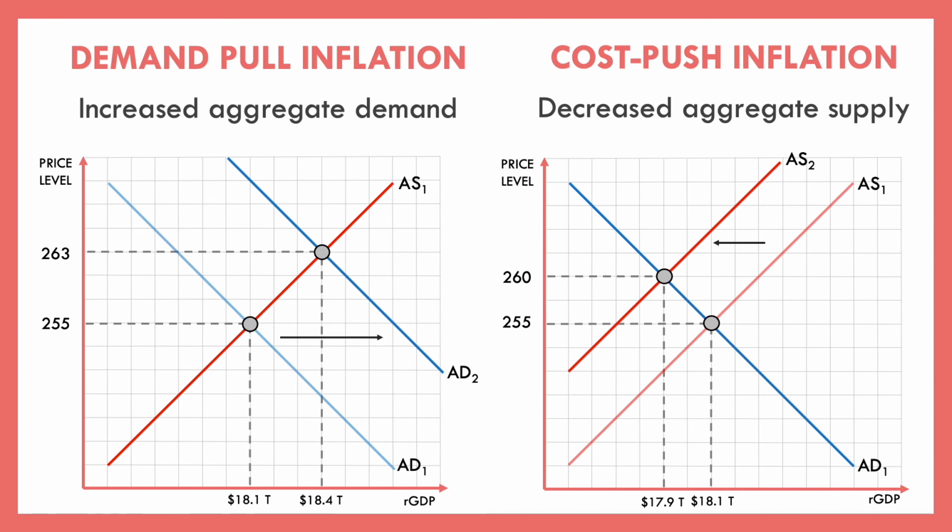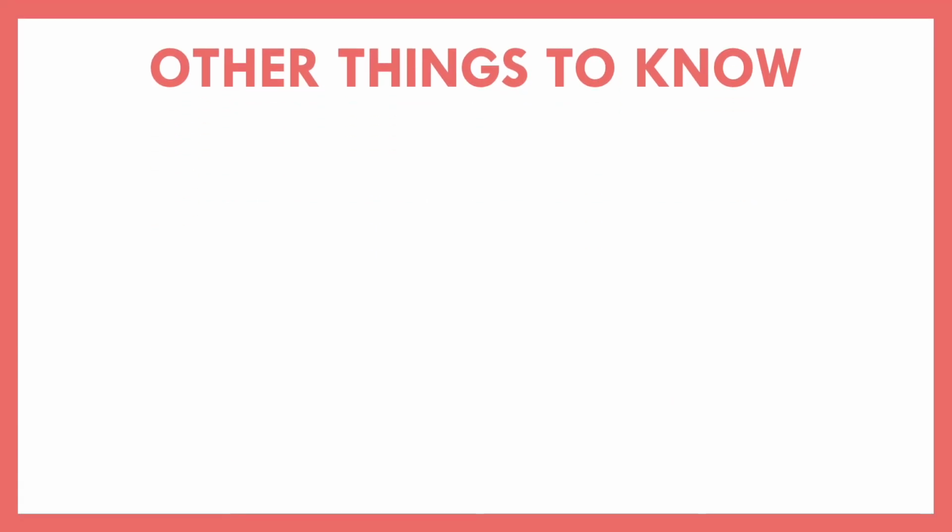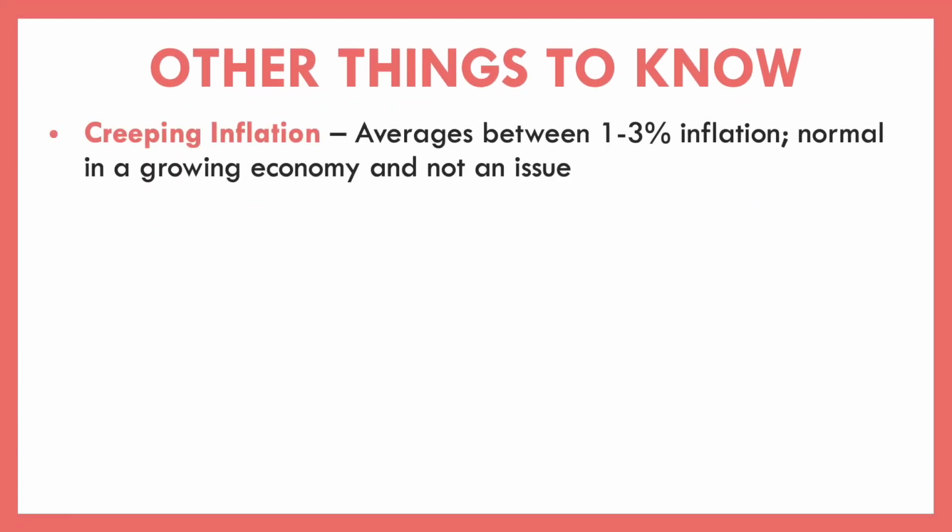Now, a couple other key things to know about inflation is that typically we see something in our economy known as creeping inflation. Creeping inflation is just the idea that on average, we typically see somewhere between 1% to 3% inflation, and that is totally normal. That's totally normal in a growing economy.